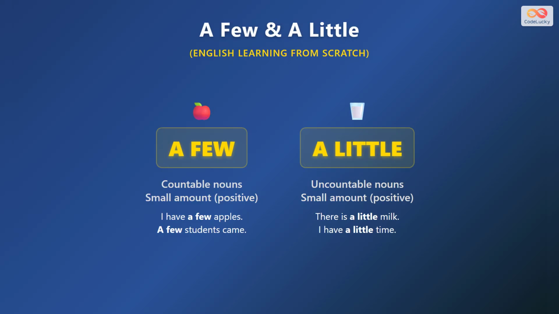A few goes with countable nouns and means a small number. I have a few apples. A few students came. A little goes with uncountable nouns and means a small amount. There is a little milk. I have a little time left. Both show positive small amounts.